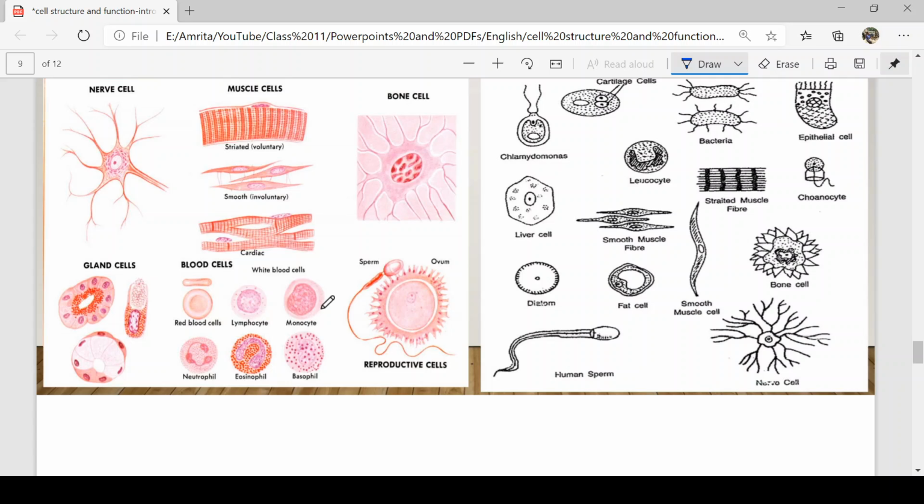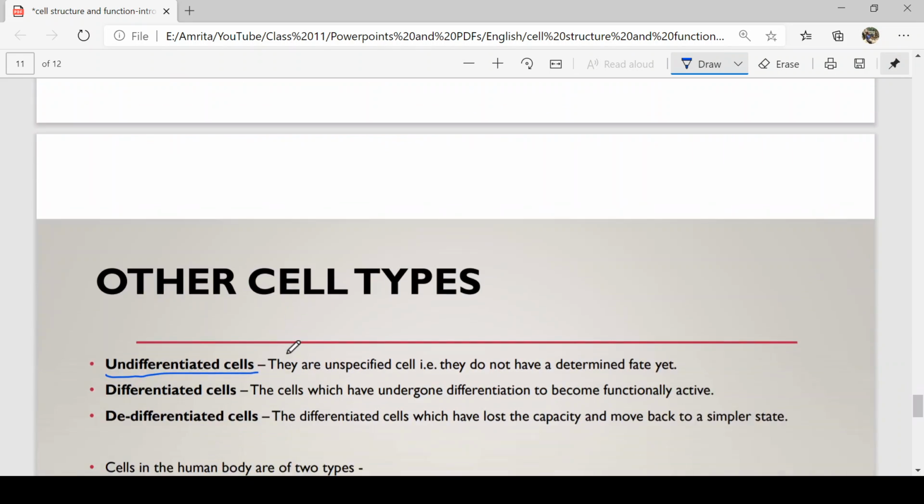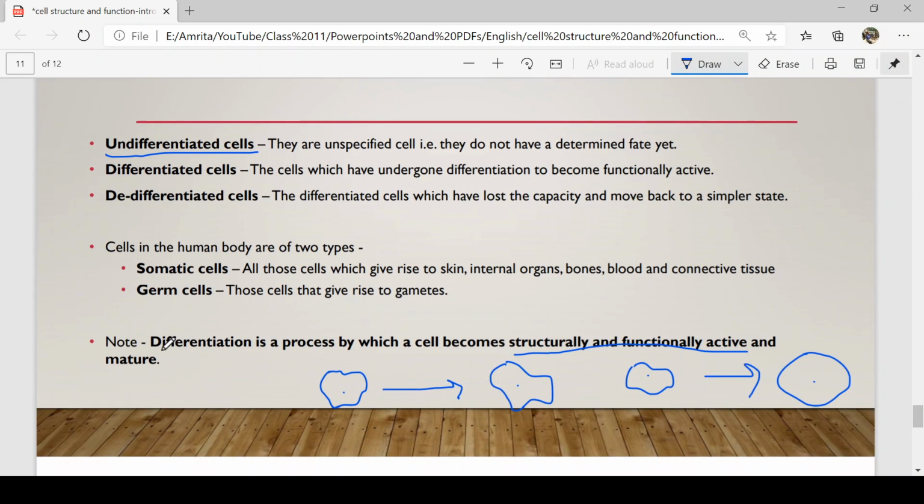Like we have an ambition, right? I want to become this, I want to become that. Similarly, a cell also decides. The cell determines to become something. This particular cell will say, I'll become a stomach cell or a pancreatic cell or a liver cell. Another cell will decide to become a kidney cell. So it is structurally and functionally deciding to become something, just like we have an ambition, a goal. Similarly, the cell also has a goal to become something. So the process of becoming something is called differentiation.